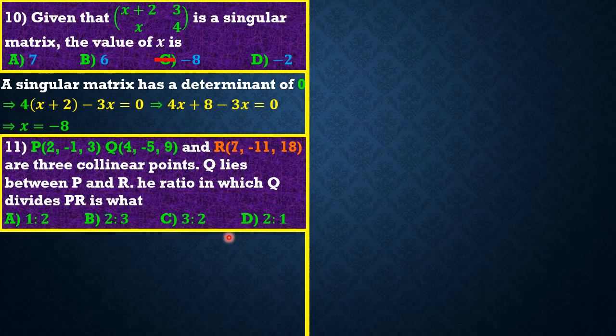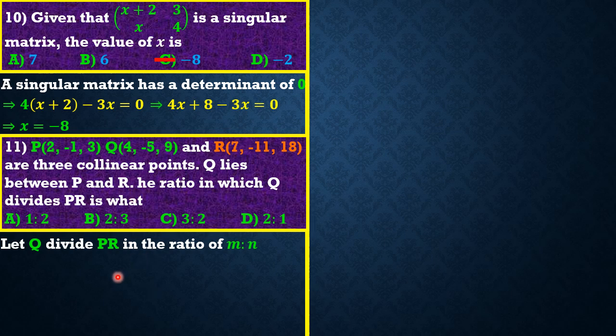So friends, let's say that our Q divides PR in the ratio m is to n, right? And note, guys, that the question has spelled it out that Q lies between P and R, means that Q has to divide PR internally. Okay, this is internal division.